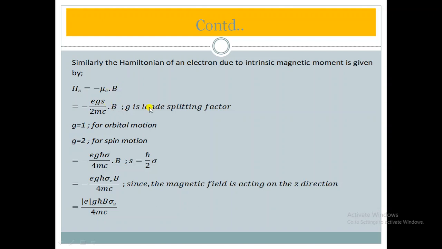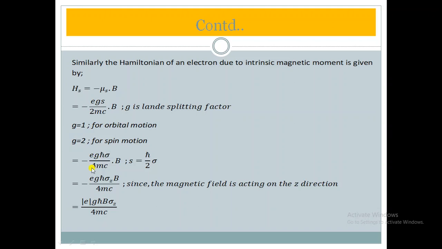This Landé splitting factor is 1 for orbital motion, and the Landé splitting factor is 2 for spin motion. We have to consider this. Then on solving this, we will get minus e g S equal to, Pauli has assumed that S equal to h cut by 2 sigma. So in place of S we put h cut by 2.